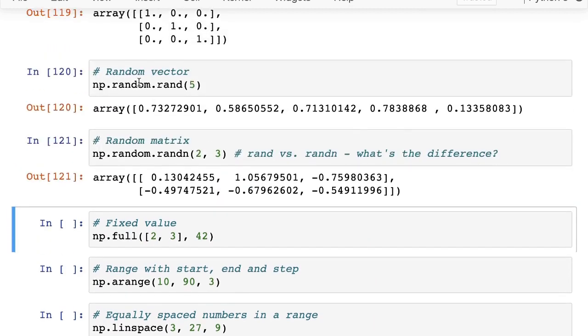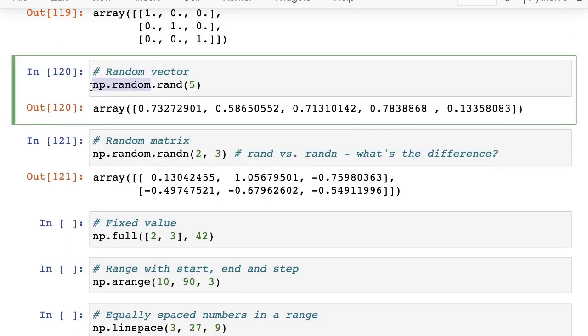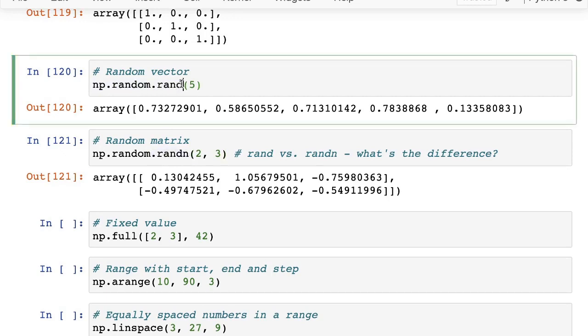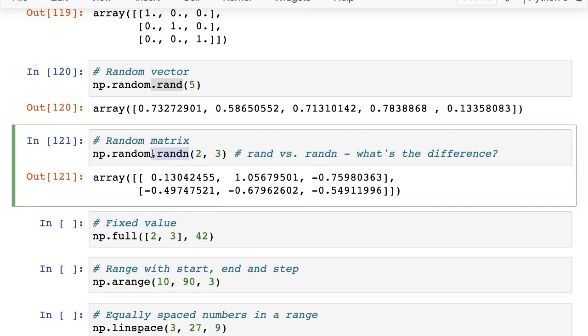NumPy has a random module. So np.random, and inside it you have the rand function, and then you also have the rand_n function. What's the difference? The rand function picks uniformly a value between 0 and 1, but the rand_n function picks it from a Gaussian distribution. This is where you need to know a little bit about probability and random distributions. But if you don't, you can just use rand_n and be well most of the time.